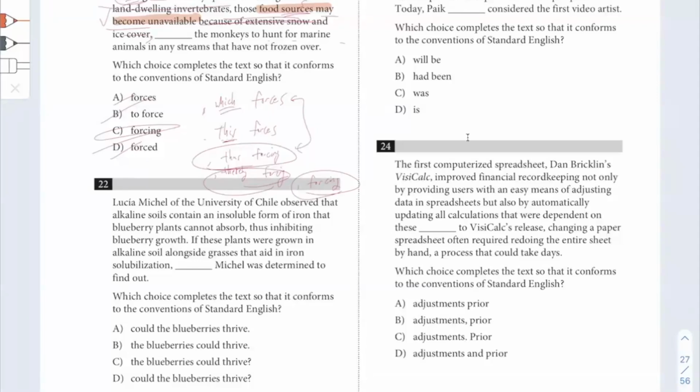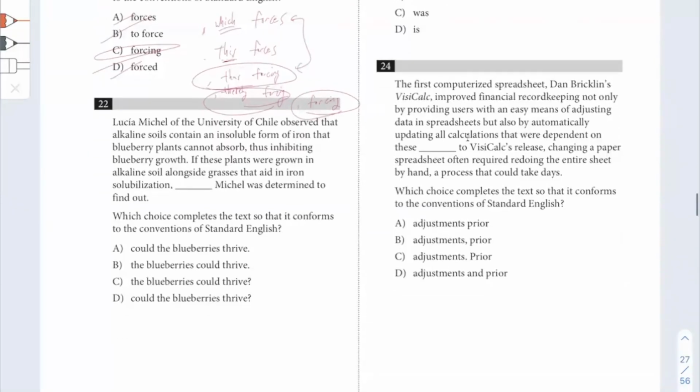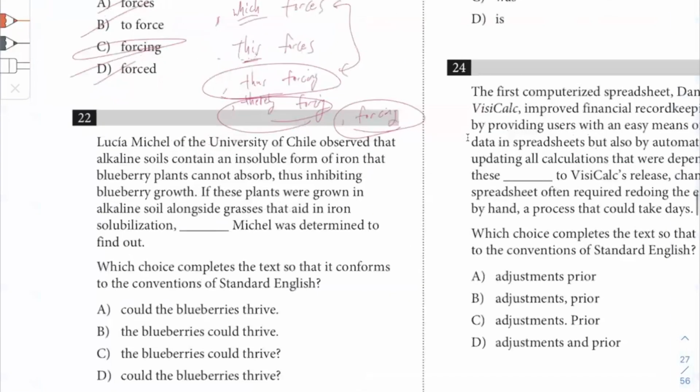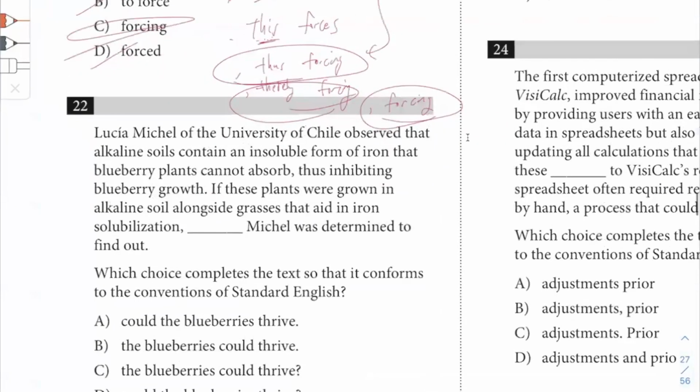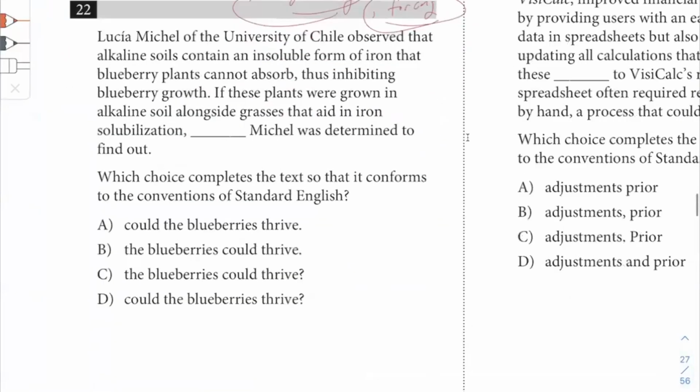So 22 says, Lucia Michel of the University of Chile observed that alkaline soils contain an insoluble form of iron that blueberry plants cannot absorb, thus inhibiting blueberry growth. If these plants were grown in alkaline soil alongside grasses that aid in iron solubilization, something... Michel was determined to find out.